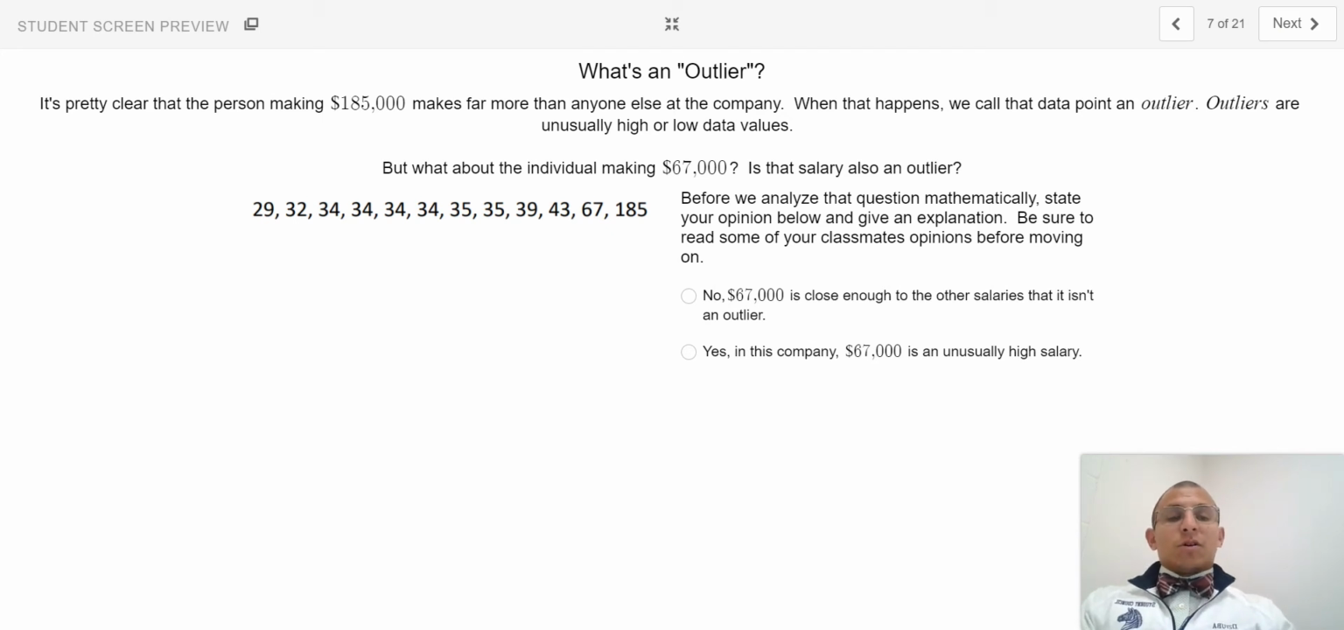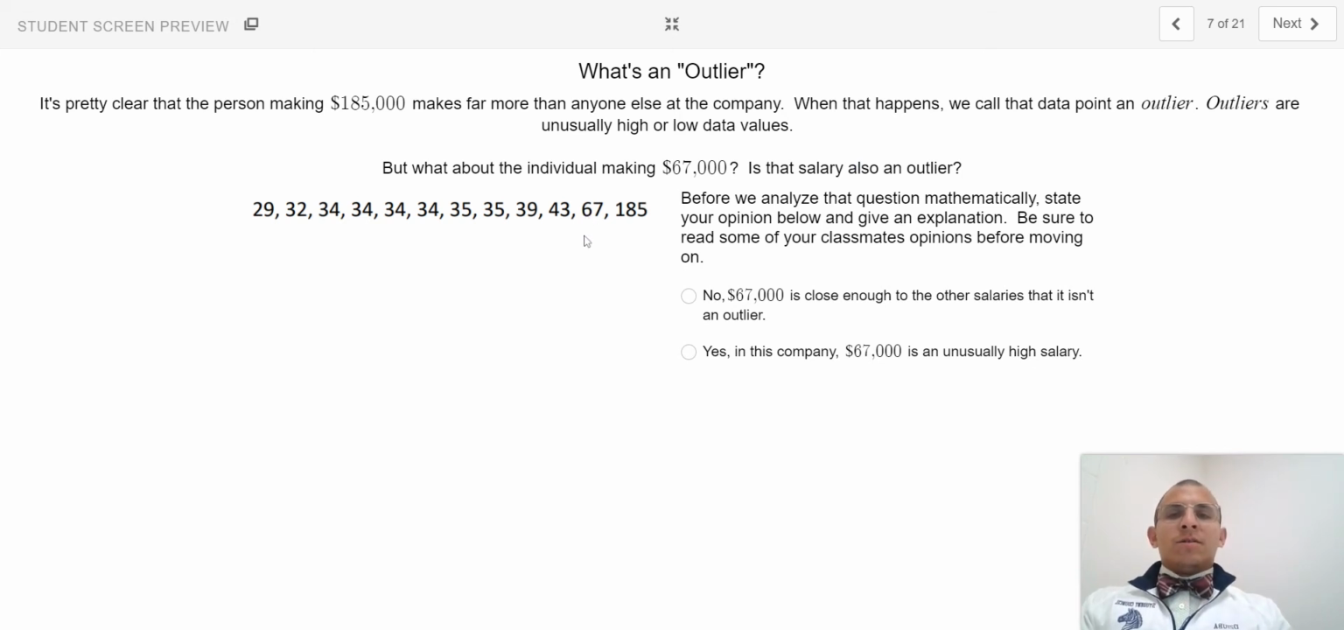Now, the reason we need to establish our five number summary is because up until this point, we've been relying on our intuition to determine what an outlier might be. Remember, outliers are unusually high or low data values. However, we need to transition into this space where we can accurately and statistically speaking validate whether or not a data value is an outlier.